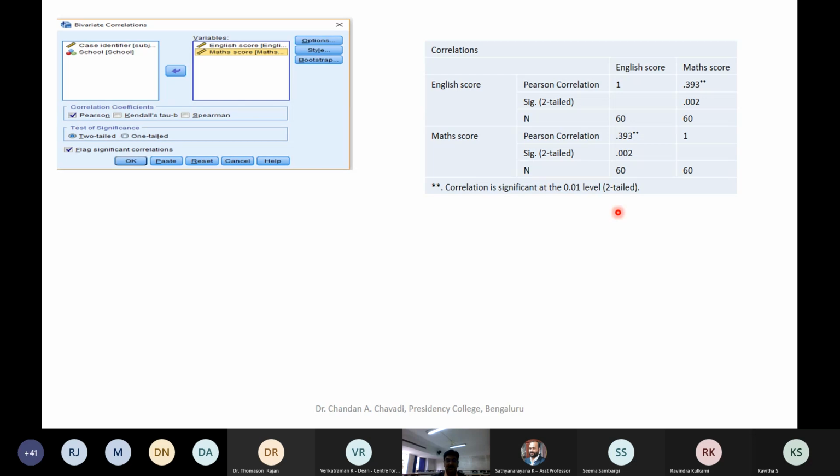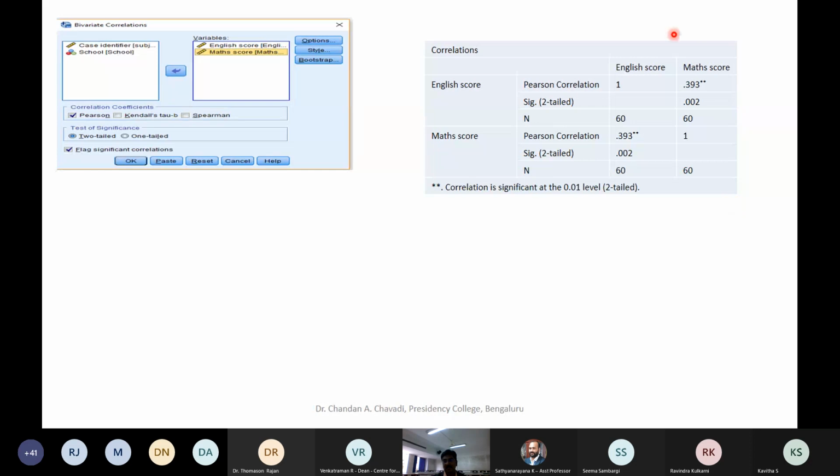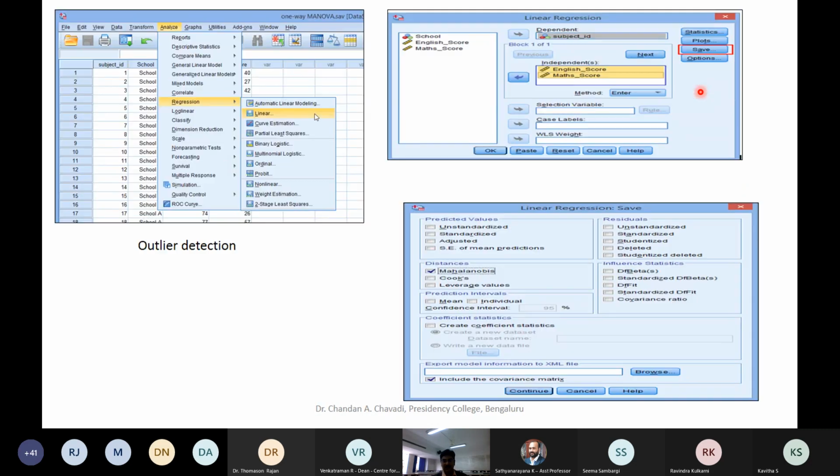So we have checked these two things. One is normal distribution, where we did the test for normality, looking at the SIG value following the principle of Shapiro's. Everything meets. Second, we are checking whether there is a correlation. Now we feel that so much correlation is not there. It's very moderate, not an issue, so we can go ahead.